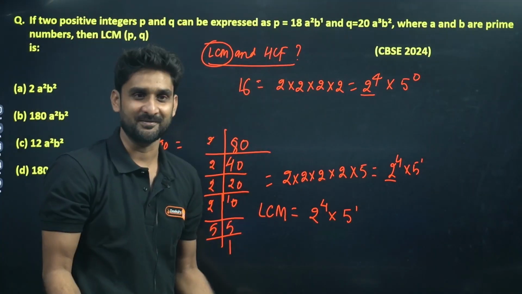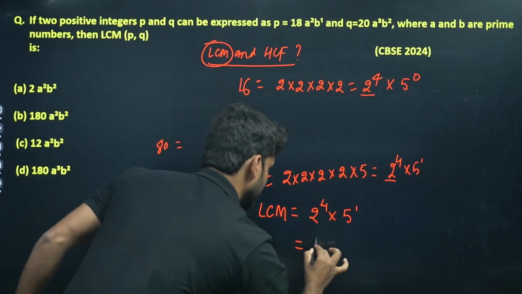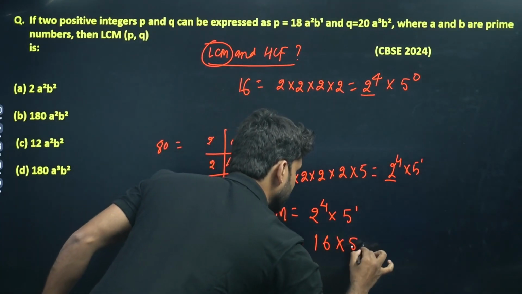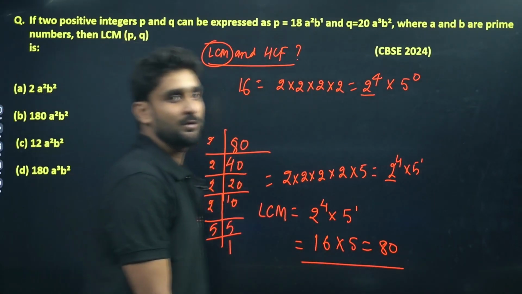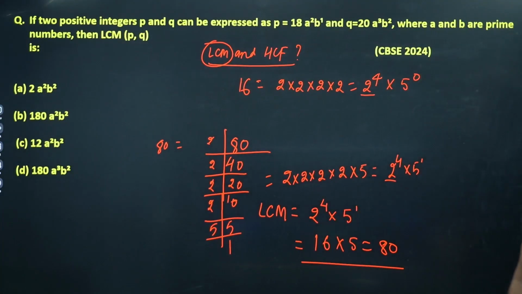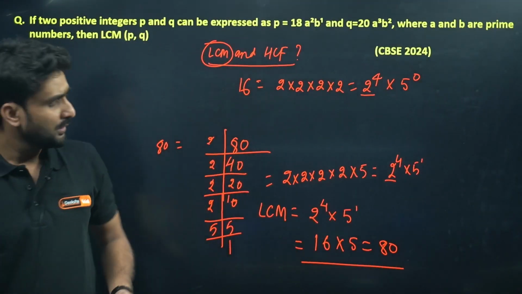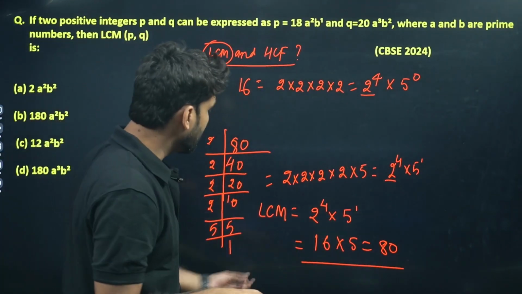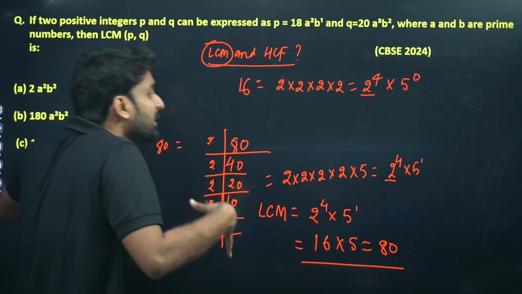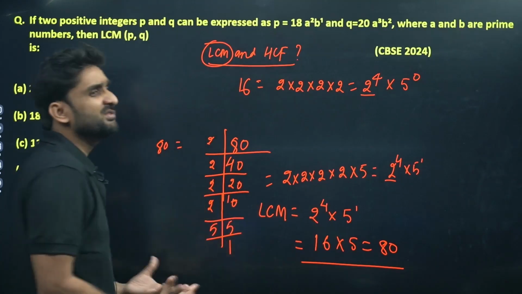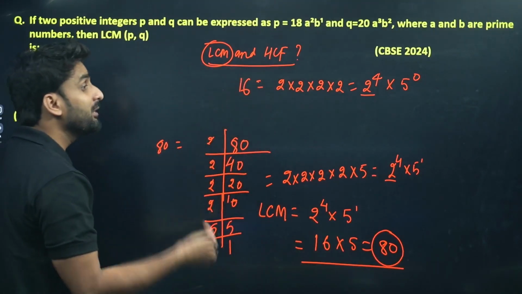Lowest power, right? So what will be the LCM? The LCM will be 16 into 5. That will be 80, the answer. Okay? So this is the trick. If you want to find out the LCM of any two numbers, make sure you take the highest power, because we are talking about lowest. So what does this result mean? What is this result saying? This result is saying that 80 is the lowest common multiple.